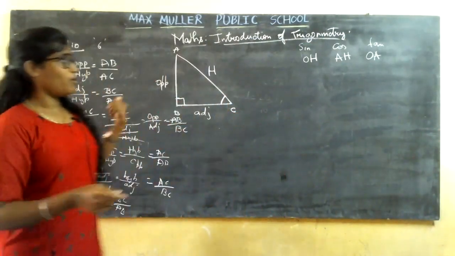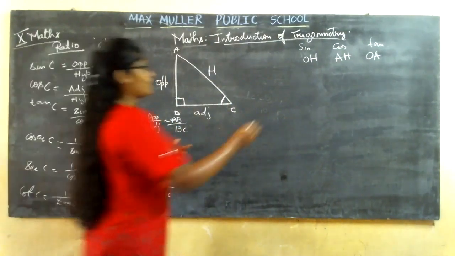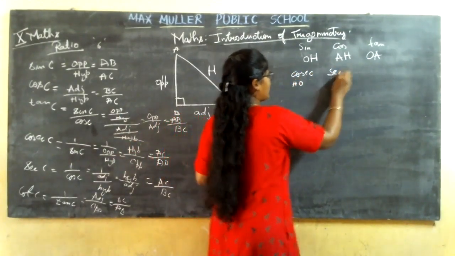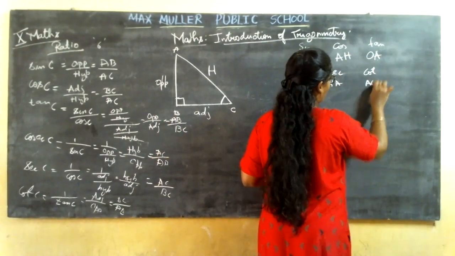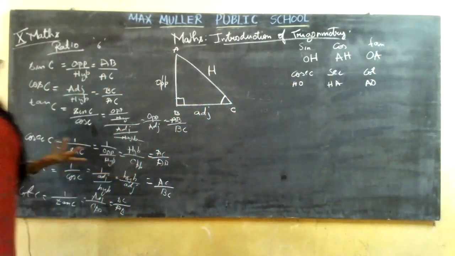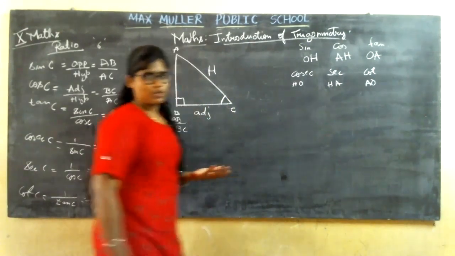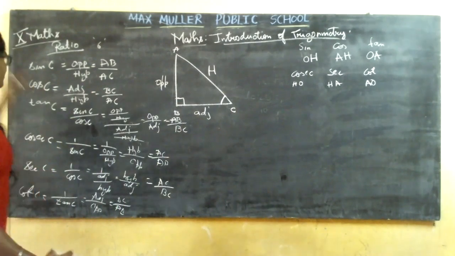If you know sine, cos and tan, the other 3 ratios are similar. The reverse of that, cosecant will be H O, secant will be the reverse of this, H A, then cot will be the reverse of O A. That's all. Simple. The first 3, if you remember them, it is very good: sine, cos and tan, O H, A H, O A. These are the 3 simple things you are going to remember, since it is very hard.